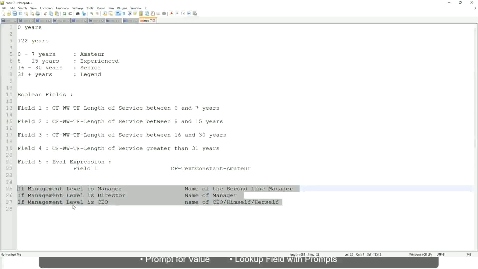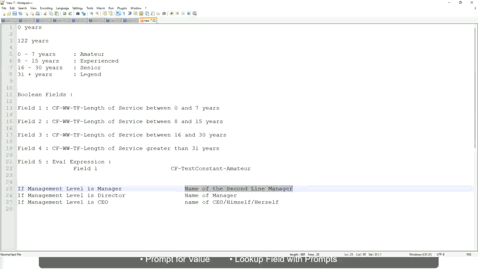Which function would you use? Evaluate expression, evaluate expression band or lookup range band? Evaluate expression, is it? Yeah. Because here you have to return an instance.